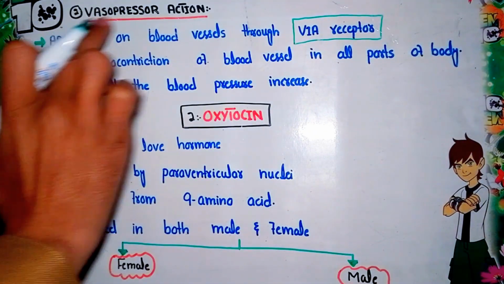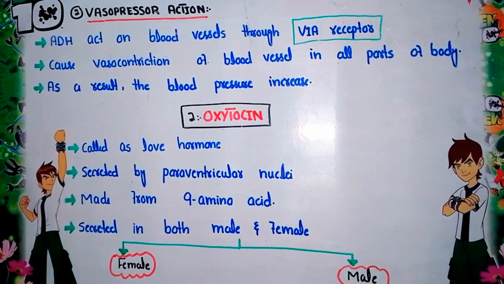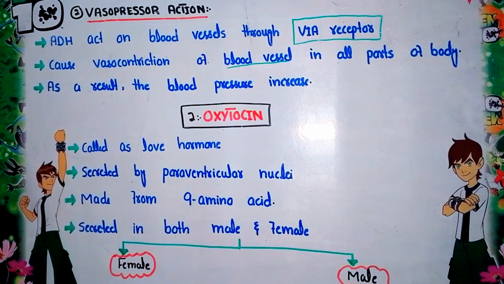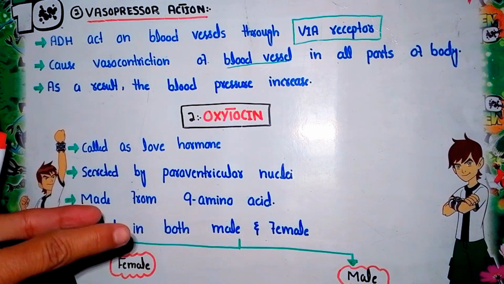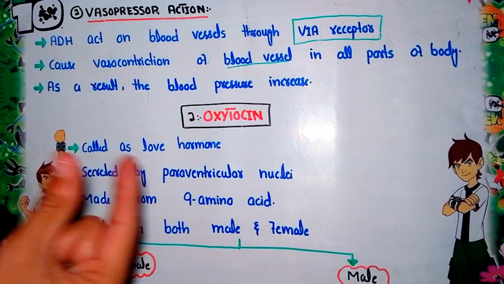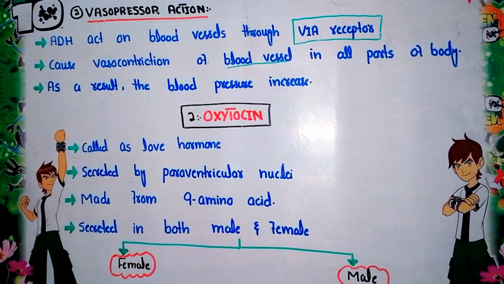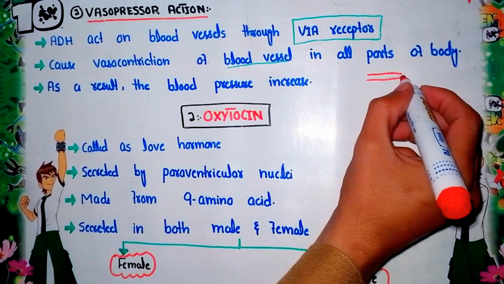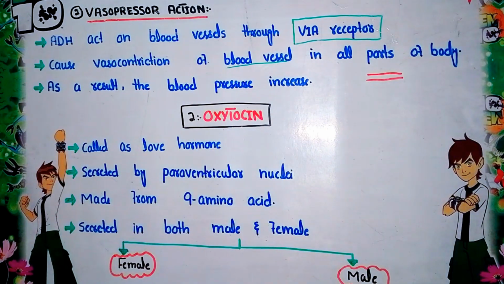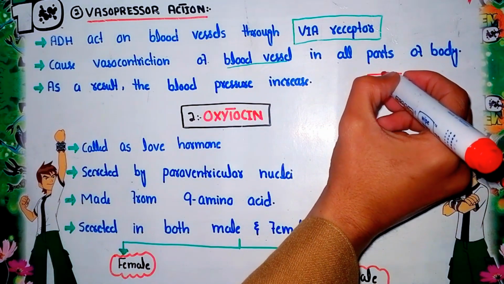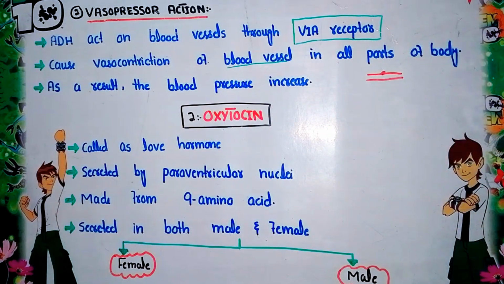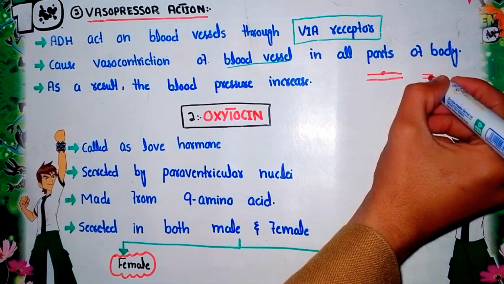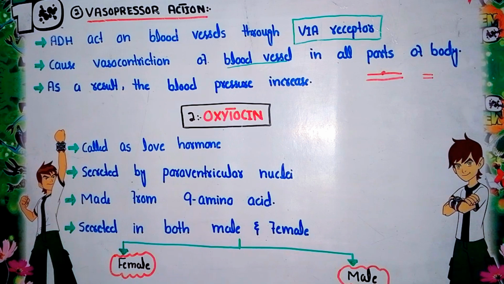When these receptors are activated, it causes contraction of the blood vessels in all parts of the body. The blood vessels shorten in length, or simply, they are constricted. Suppose this is the blood vessel. The V1A receptors are located in this blood vessel, so when they are activated by the ADH, it causes the blood vessel to contract.